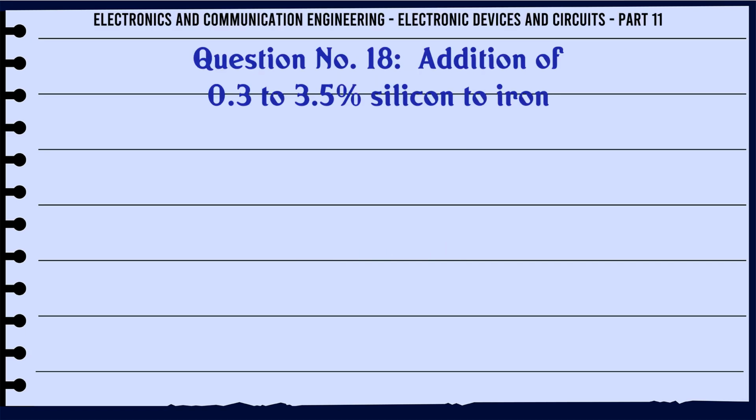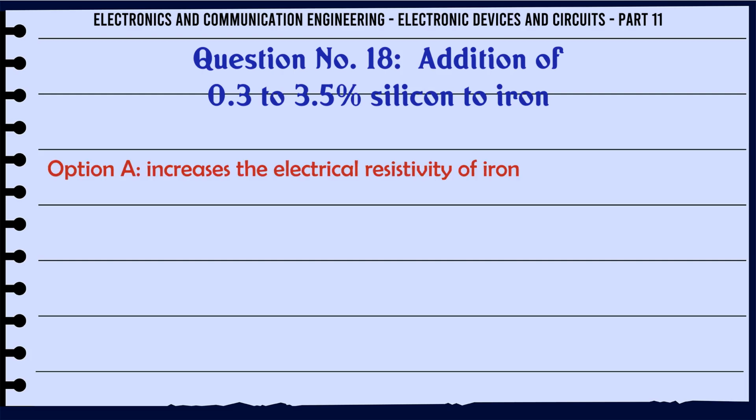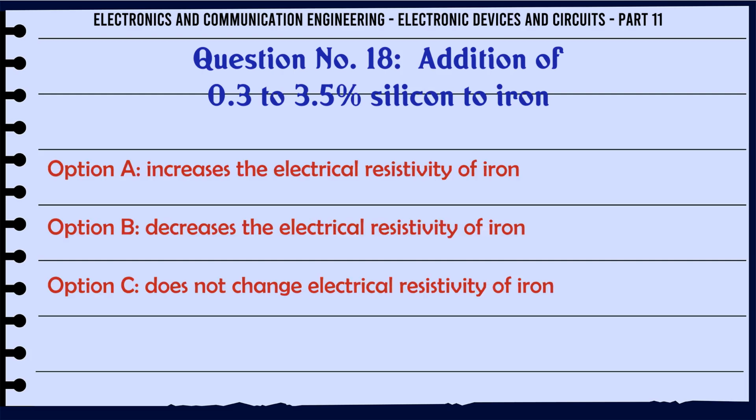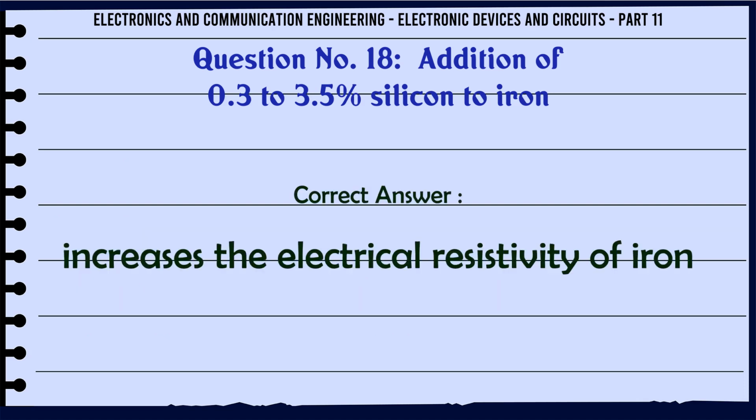Addition of 0.3 to 3.5 percent silicon to iron: a. Increases the electrical resistivity of iron, b. Decreases the electrical resistivity of iron, c. Does not change electrical resistivity of iron, d. Silicon can't be added with iron. The correct answer is increases the electrical resistivity of iron.